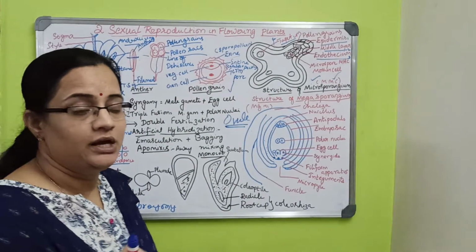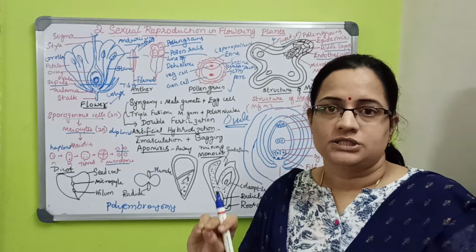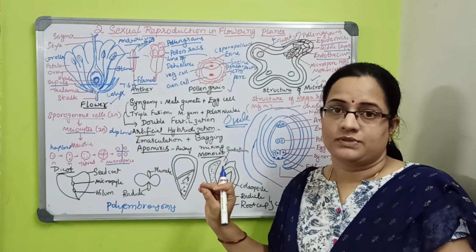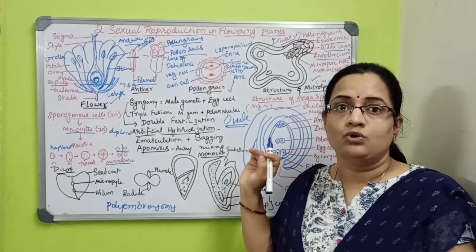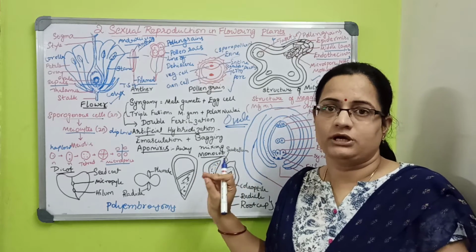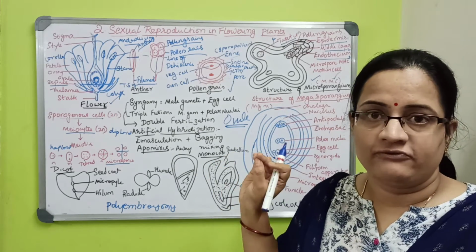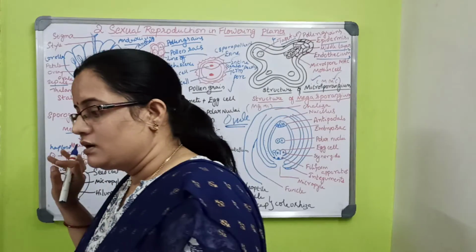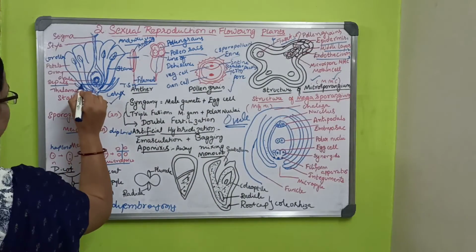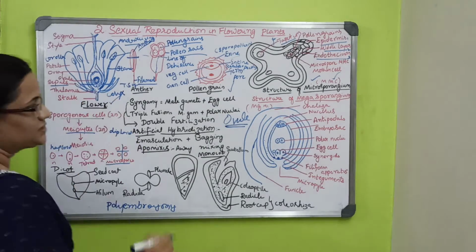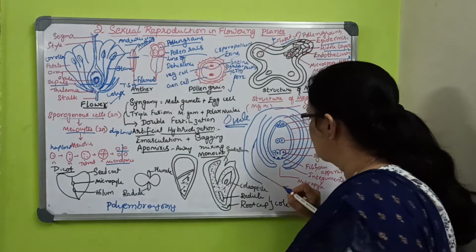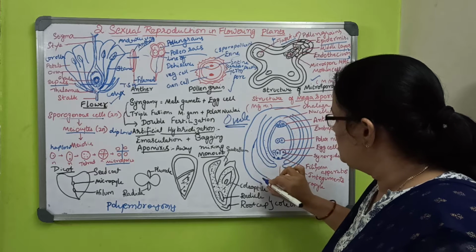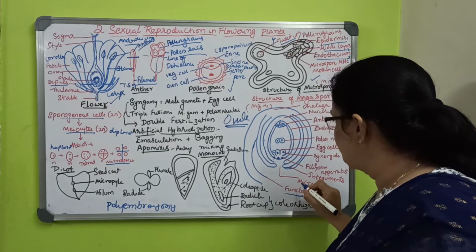For biology, you need the main structures and diagrams. Wherever diagrams are necessary, you have to draw them. If you draw the diagram for a bigger question, a 5-mark question, you will get more marks. In this structure, the stalk of the ovule is the funicle.